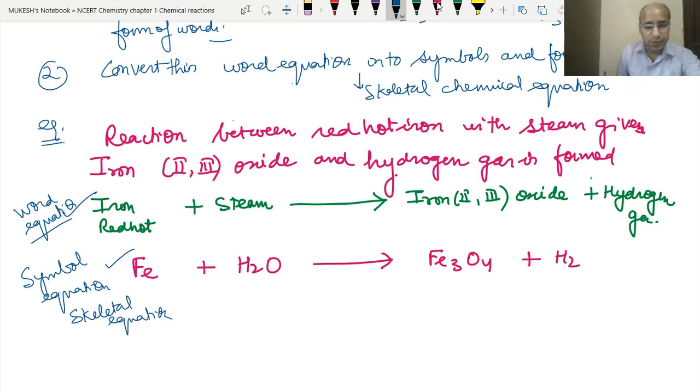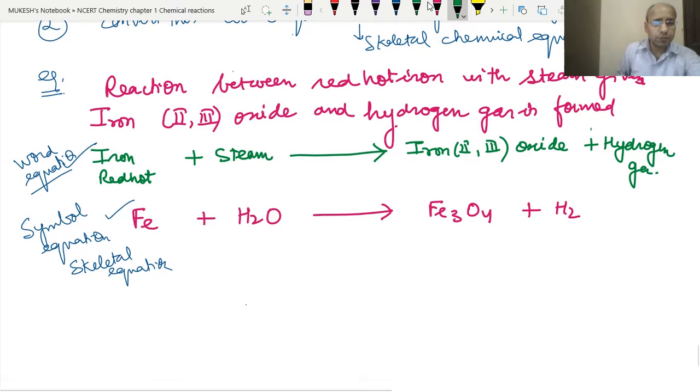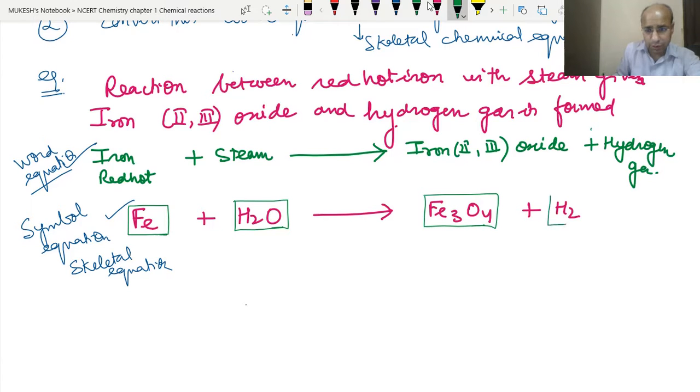So how to balance this equation? First, what will we do? We will draw the boxes around it. Okay, we have drawn the boxes around it. Why do we need to draw the boxes? Because we cannot change anything in the box. What does it mean? That the formula cannot be changed. Just to balance the number of atoms, we cannot change the formula of the compound or element.